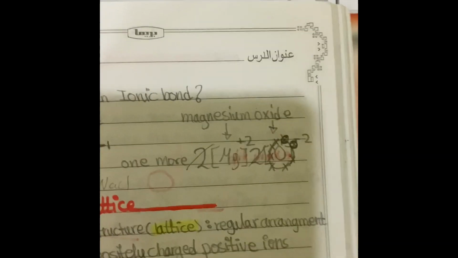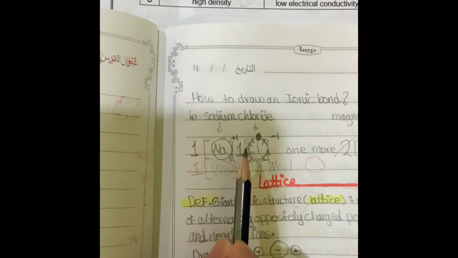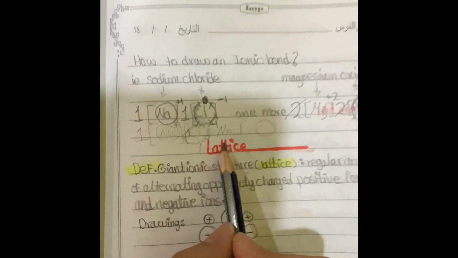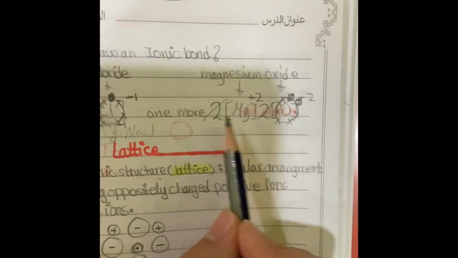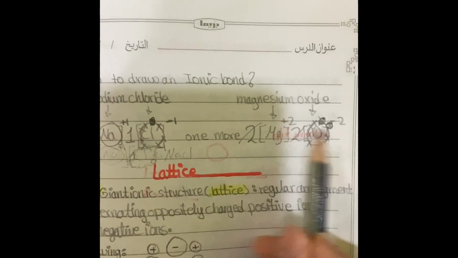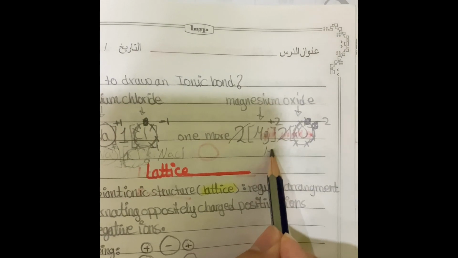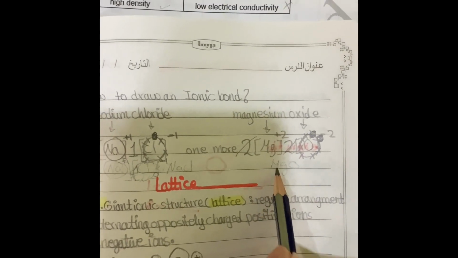Now, do magnesium oxide by yourself and check it from over here. Oh, actually, by the way, I did not mention this, but I'm mentioning it right now. When 1 and 1 are the same thing, you just don't write them. So over here, when 2 and 2 are the same thing, they cross each other. So at the very end, you just write MgO this way.